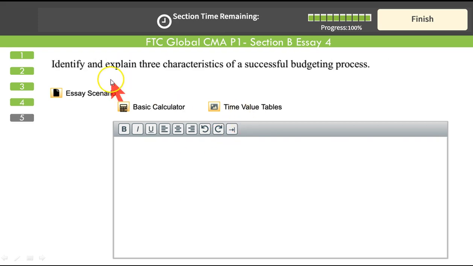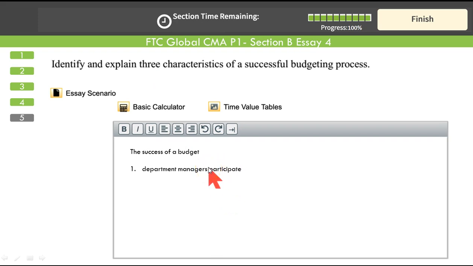Next. It says identify and explain 3 characteristics. Mind the word 3, exact 3. Do not overdo. I repeat, do not overdo. Identify and explain 3 characteristics of successful budgeting, because you have to identify and explain. So it's better just select 3 and then define. So you have the rough paper with you, just jot down the points. The success of the budget process depends upon certain things.